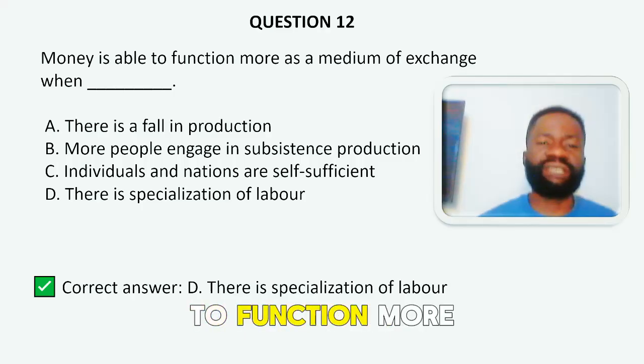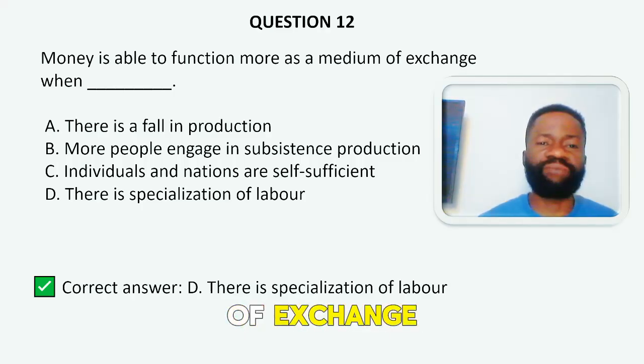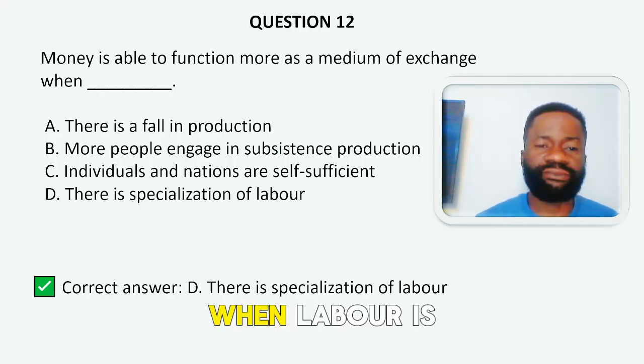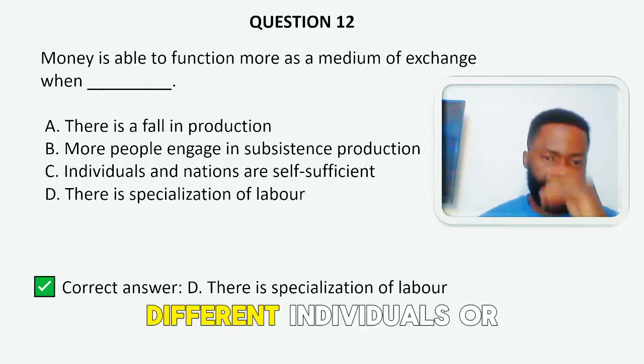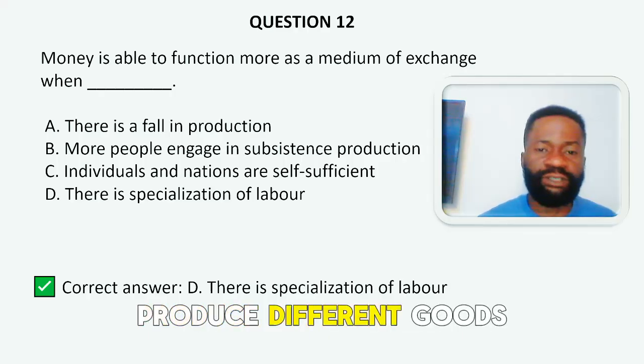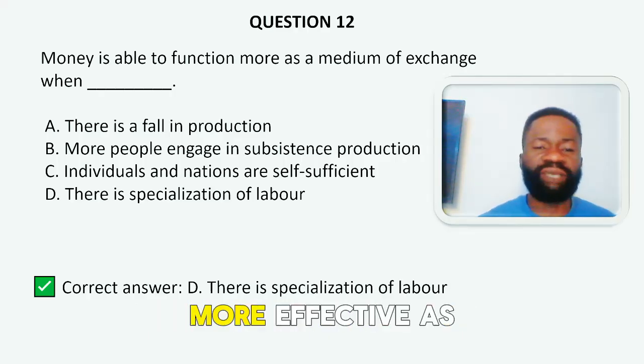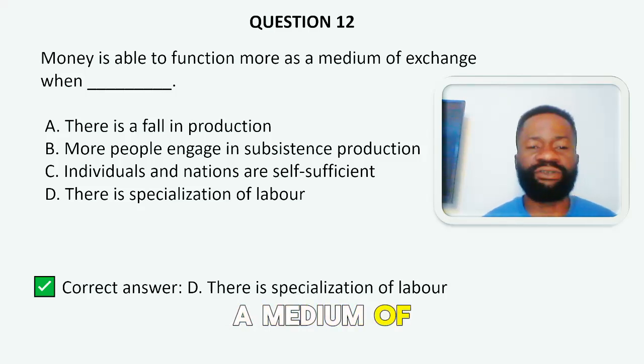Money is able to function more as a medium of exchange when there is specialization of labor. When labor is specialized, different individuals or countries produce different goods, leading to increased exchange and making money more effective as a medium of exchange.